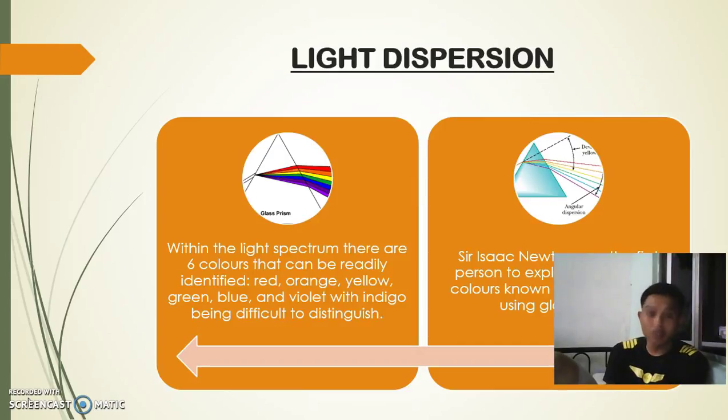Okay, light dispersion. Within the light spectrum, there are 6 colors that can be readily identified, like orange, red, yellow, green, blue, and violet, with indigo being difficult to distinguish. Sir Isaac Newton was the first person to explain this band of colors, known as the spectrum, using a glass prism.